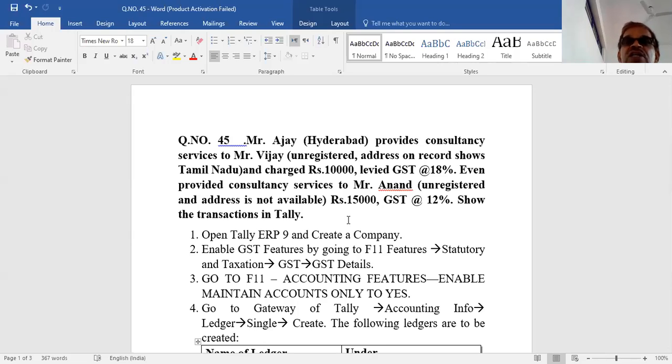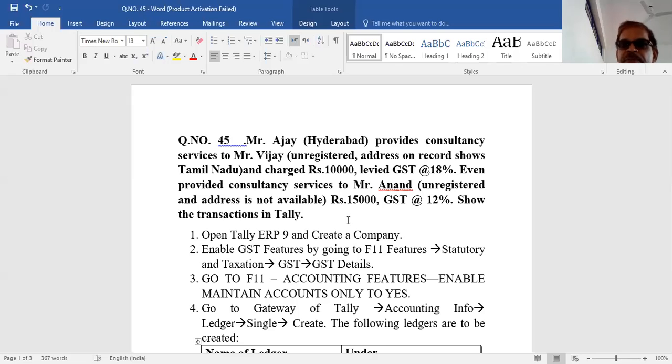Both are unregistered dealers. One is unregistered, but his address shows Tamil Nadu, so the place of supply will be Tamil Nadu and IGST has to be paid. The second case is also unregistered, but the address is not available, so the place of supply will be the location of service provider, that is Hyderabad, Telangana state, where you have to pay CGST plus SGST. The GST rate is given as 18% in the first case, and 12% in the second case.